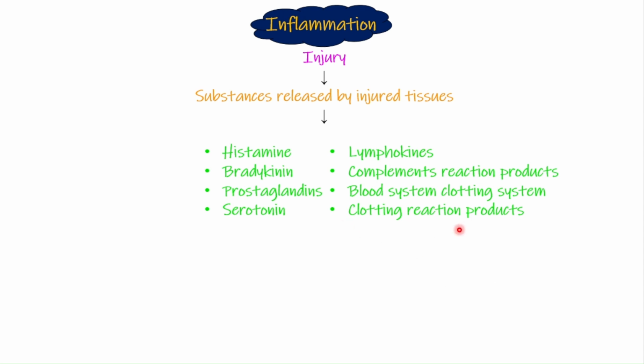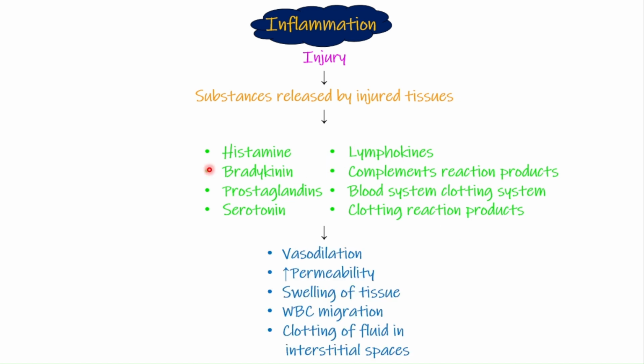So what are all of these chemicals going to cause? They are going to cause vasodilation and increased permeability. Now the blood vessels are dilated. Why do we need vasodilation in this case? Basically, we want a lot of blood to flow to the area of injury, because we want a lot of WBCs to come with that increased quantity of blood.